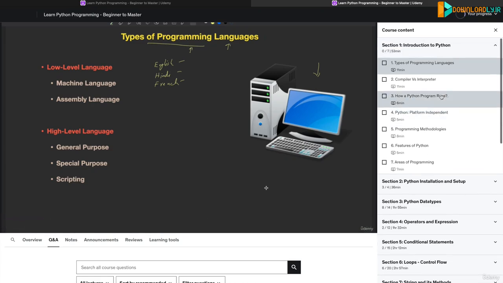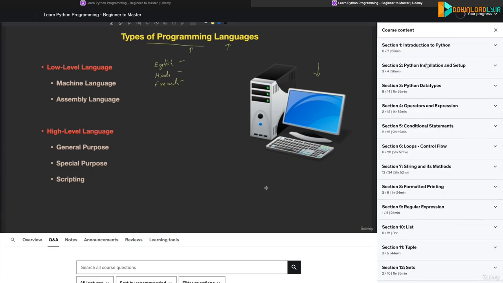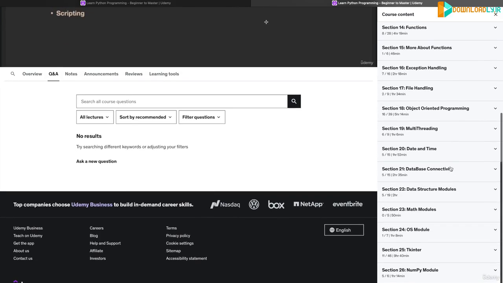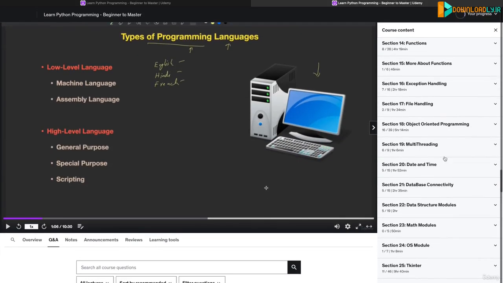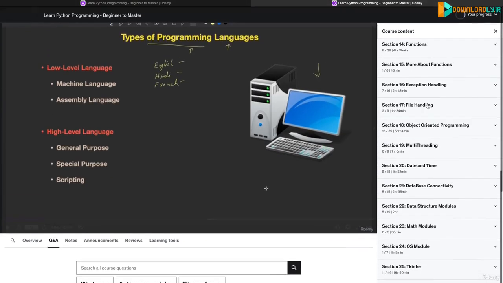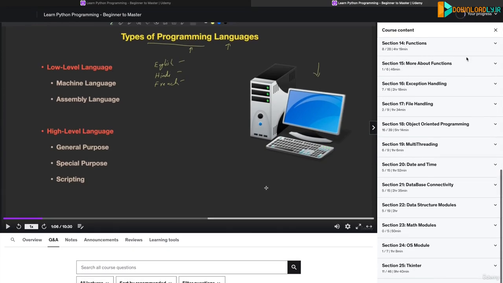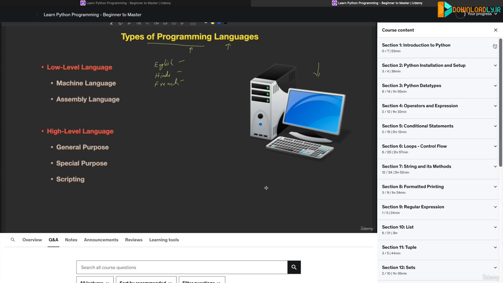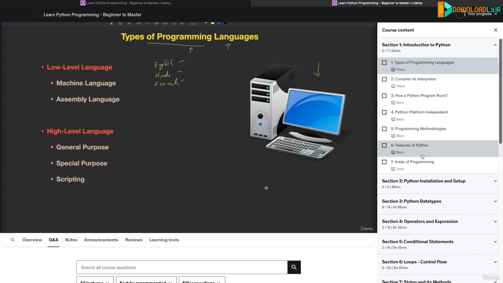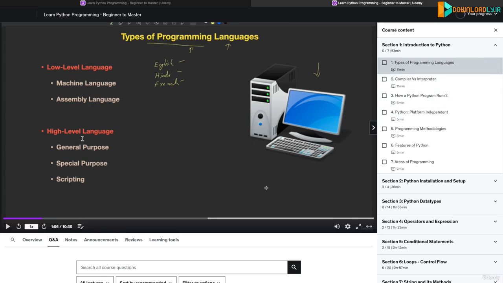So let me show you further. See here, I have the list of contents. You can see that these are all the sections. There are a total of 26 sections in this course, right? And if you expand each section, it will show you all the lectures inside it. So presently I am on this one. This is the basic concepts that are discussed in this section, right? When you're watching a lecture, you can watch it here. You can watch it at different speeds.